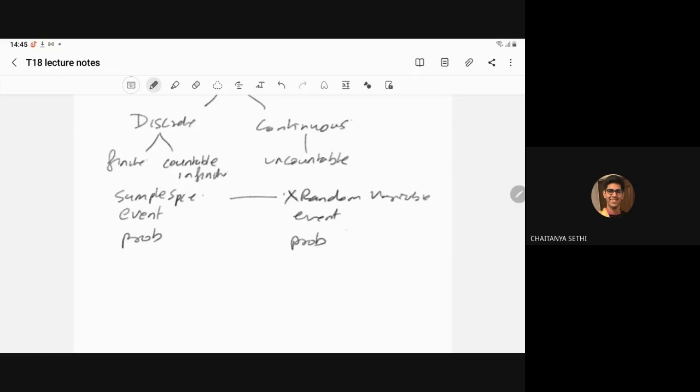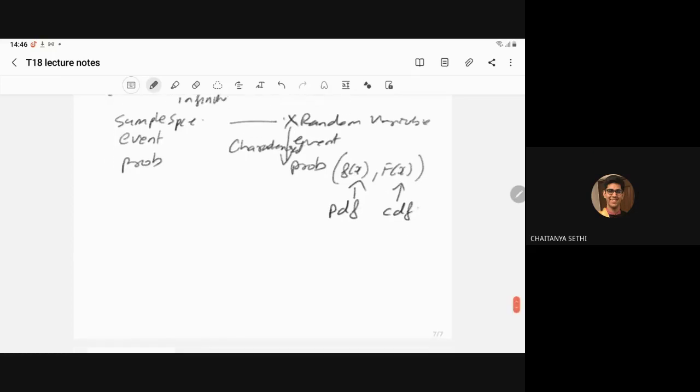This random variable is characterized by two important probability functions. One is little f of x, another is capital F of x. This is known as the probability density function, and this is known as the cumulative distribution function.